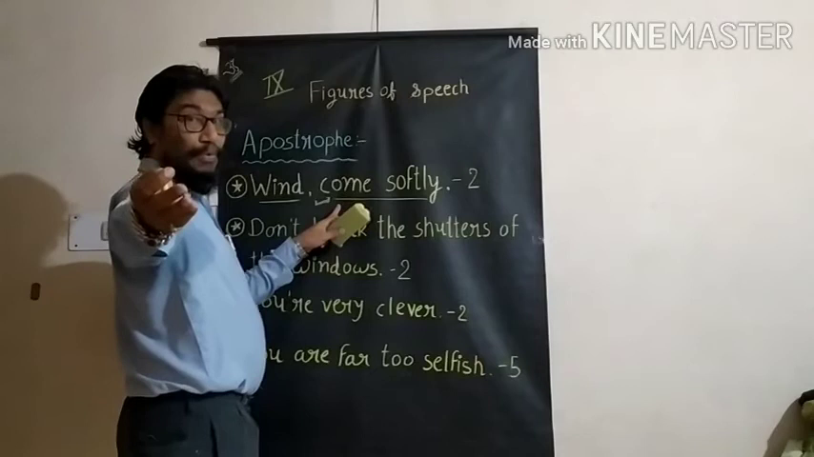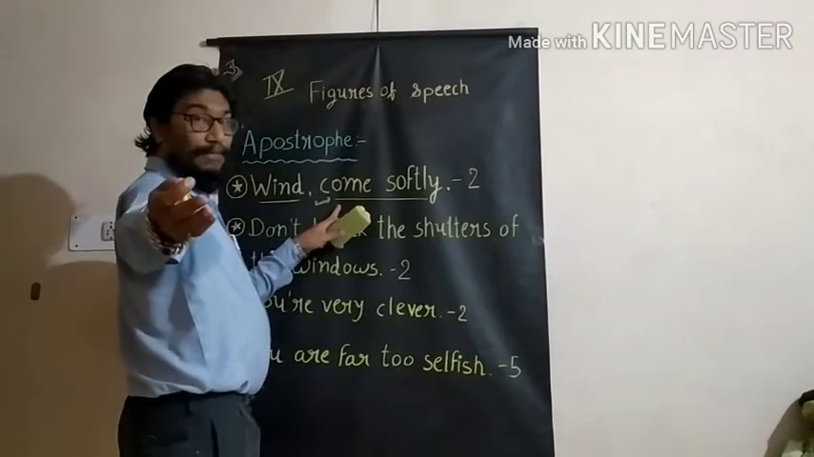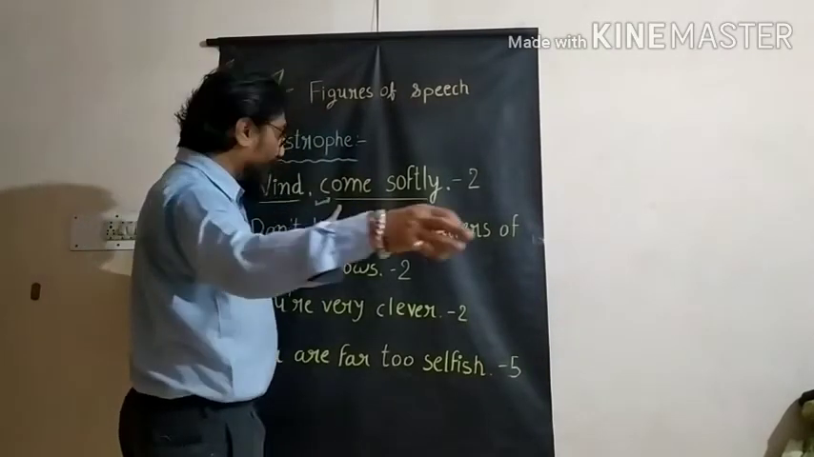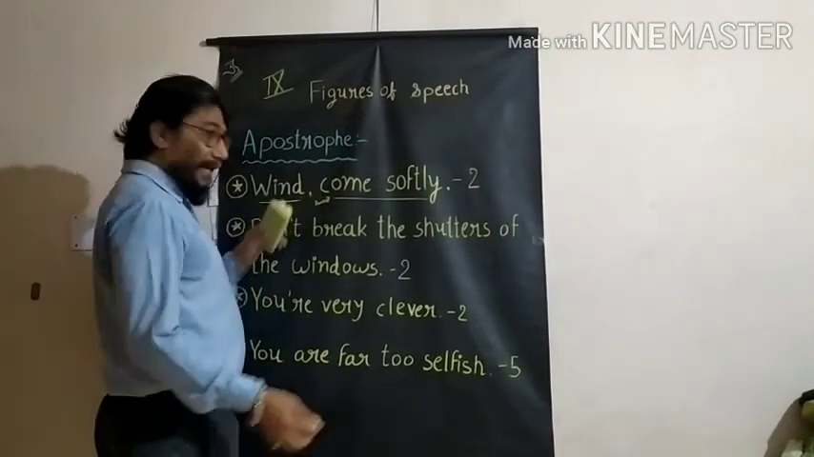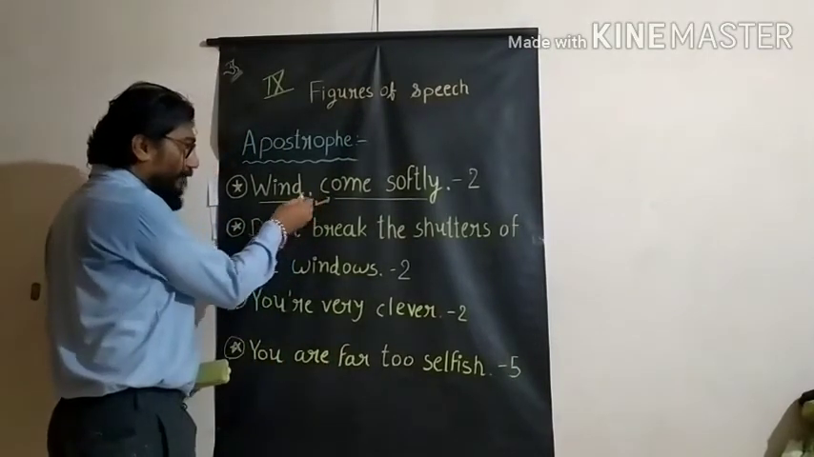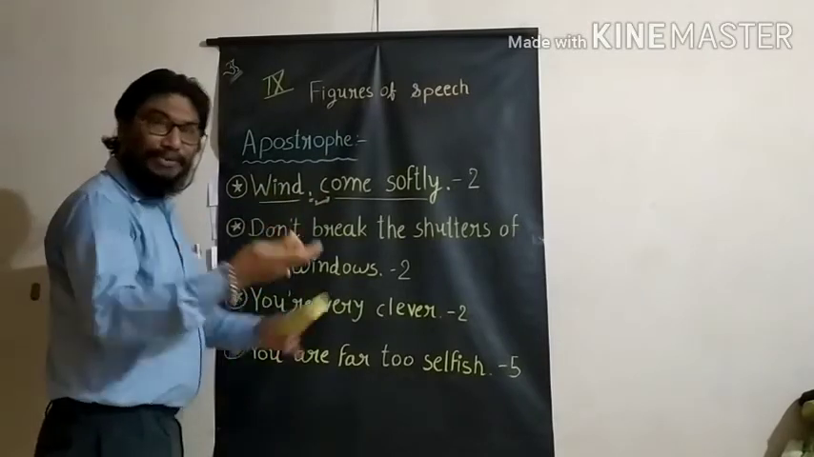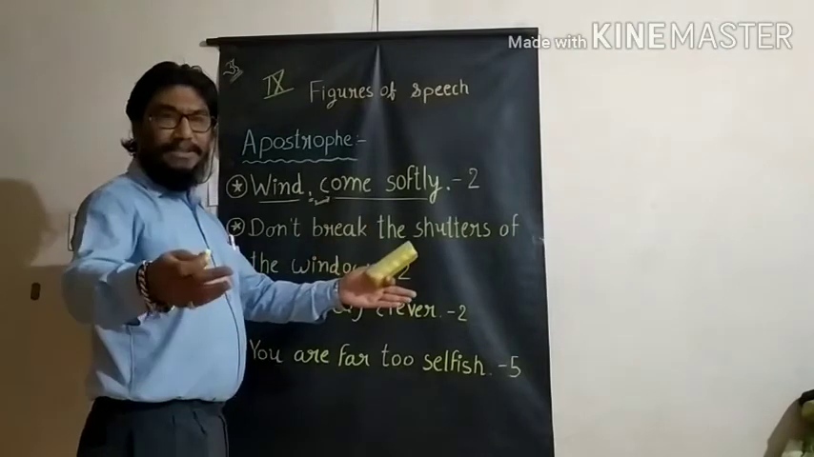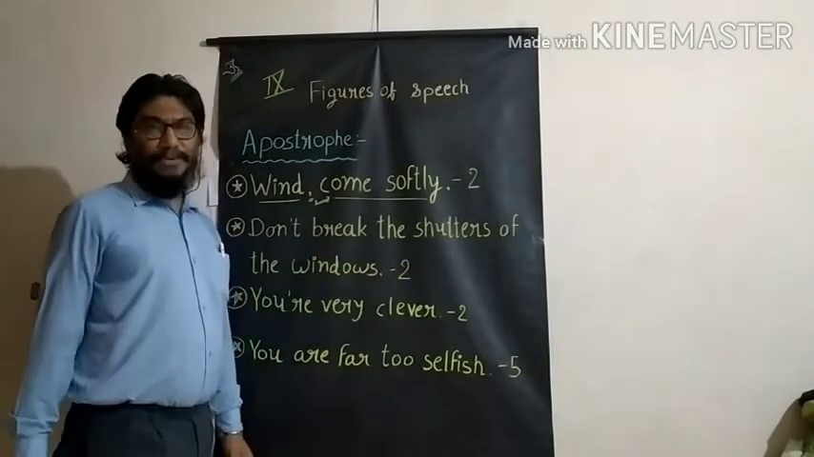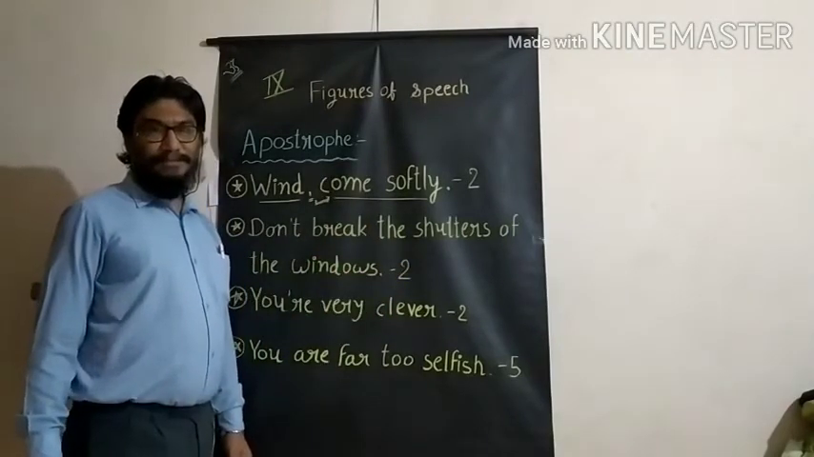Come, come, softly. Imperative sentence. Last time only I told you, whenever an imperative sentence is there, that is the best example for apostrophe. Wind. And here a comma is given. Why is it so? Because of direct address to wind. Non-living, whatsoever it is, direct address, best example for apostrophe. Got the idea?